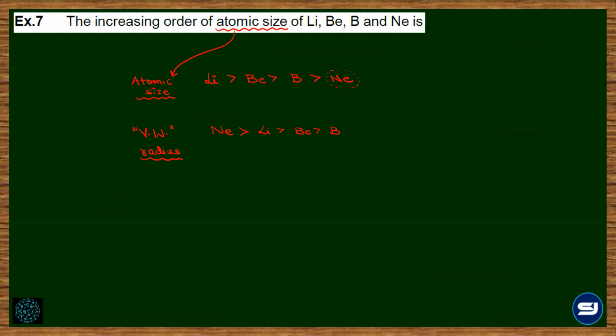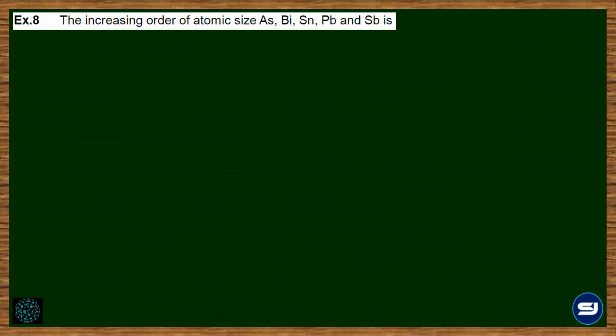Is this clear? ये छोटी छोटी चीजें ध्यान में रखनी है because the questions are simple in the periodic table, but if you don't read it properly, you will go wrong. Understood? Yes, sir. Then the increasing order of atomic size, arsenic, bismuth, tin, lead, and antimony is.